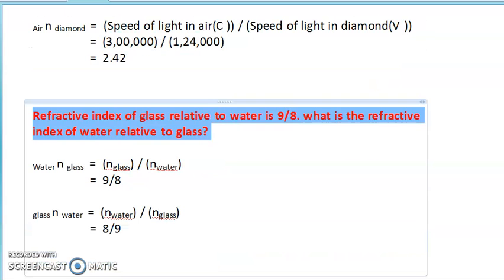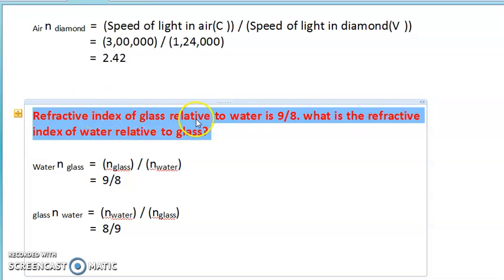The next numerical: they have given the refractive index of the glass relative to water is 9/8. Relative means with respect to. They are asking to find the refractive index of water relative to glass. Don't think, as we are discussing relative refractive index, why they have given only refractive index.